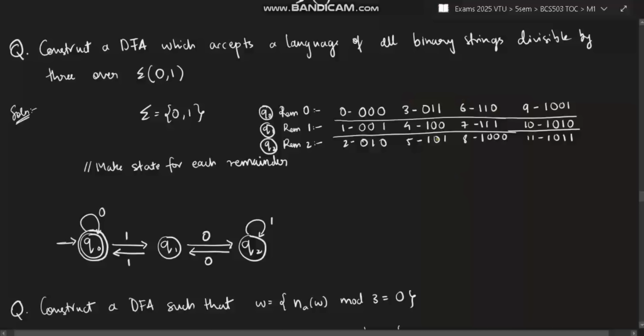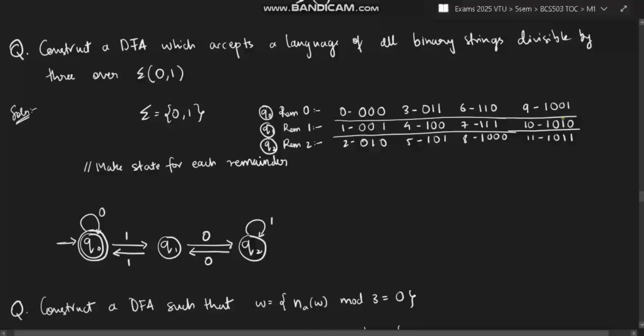Now, what you have to do in this type of question where divisibility is involved, this is another type of question, you have to see which remainders are possible. So for 3, what remainders can be possible if you divide? 0 can come, 1 can come, and 2 can come. Now, 0 means remainder 0, 1 means the remainder will be 1, 2 means the remainder will be 2, 3 means remainder will be 0, 4 means remainder will be 1.